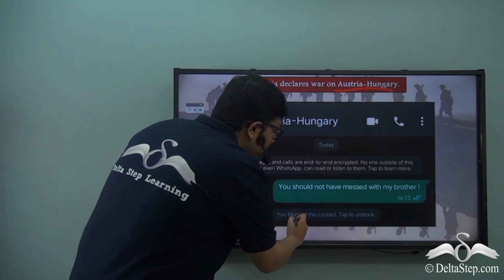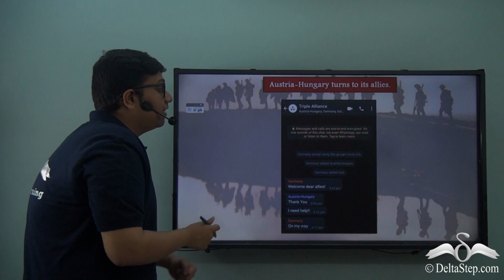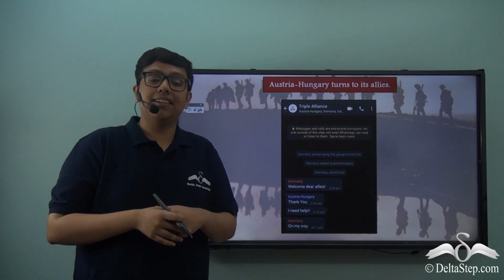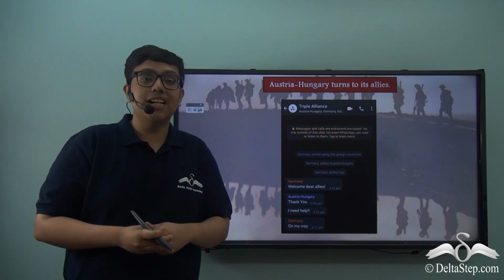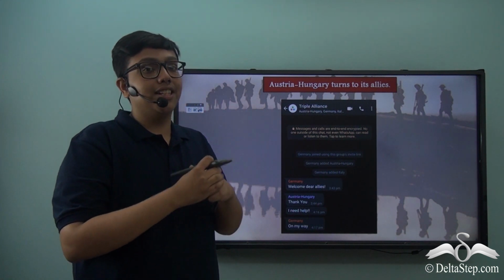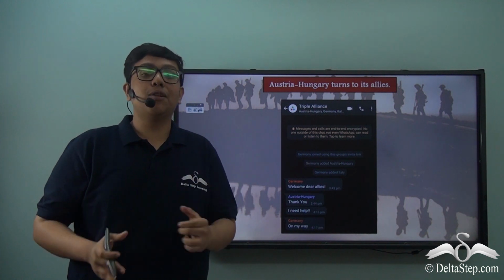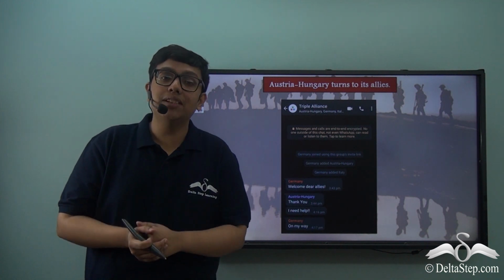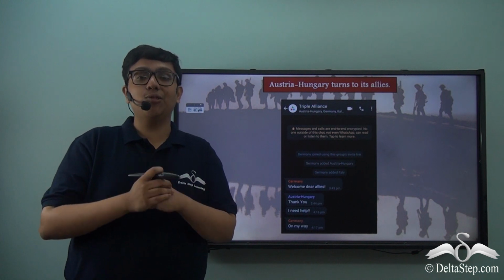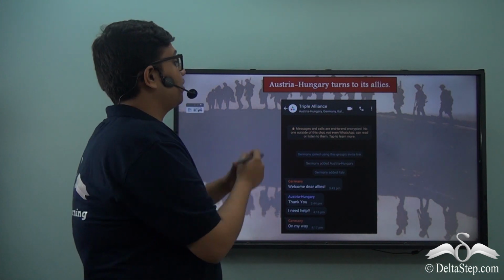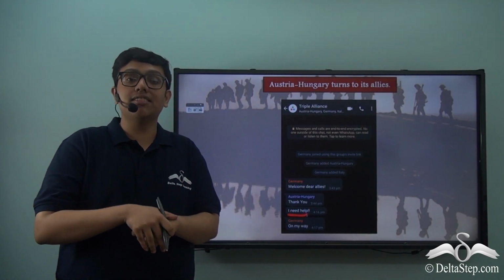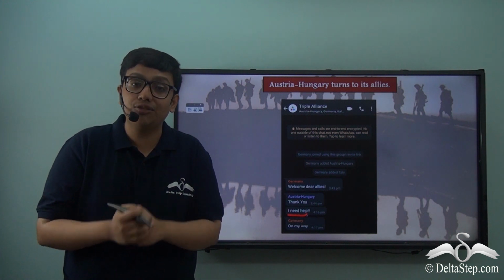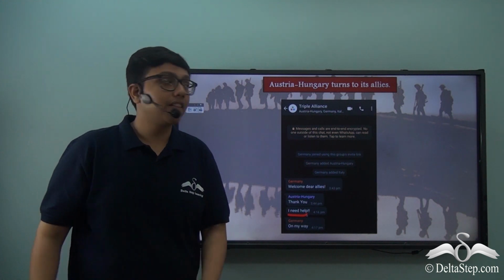Russia is blocking Austria-Hungary. Now it is Austria-Hungary's turn to panic, because Russia is clearly a very powerful nation, and alongside Russia come Britain and France as well, because that is the Triple Entente. But then Austria-Hungary remembers that it has an alliance of its own, and therefore it texts in its own WhatsApp group of the Triple Alliance that it needs help. However, only Germany acknowledges this, by saying that it is on its way to defend Austria-Hungary.